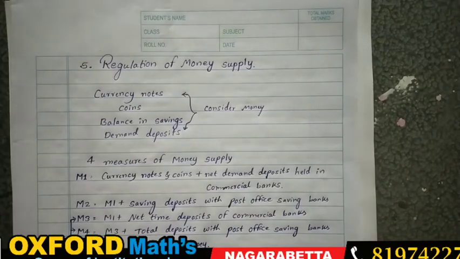Already in the previous class, we have discussed the money and credit lesson, some important concepts. In that, we have already studied the functions of money, the evolution of money, what a bank is and what its functions are, how the banks provide service to the customers, as well as the role of RBI and what the functions of RBI are.